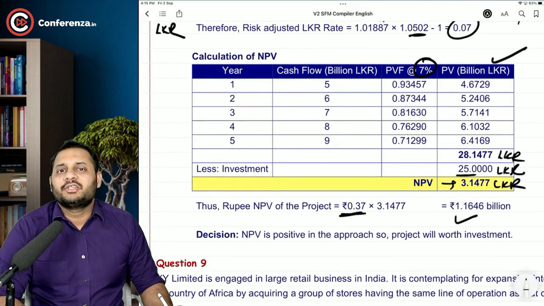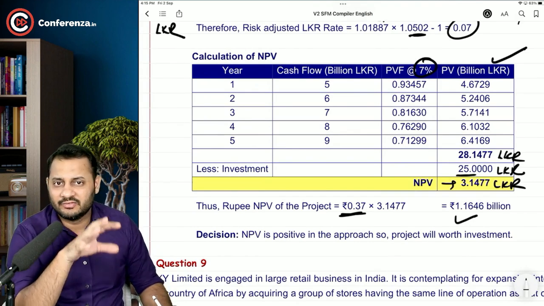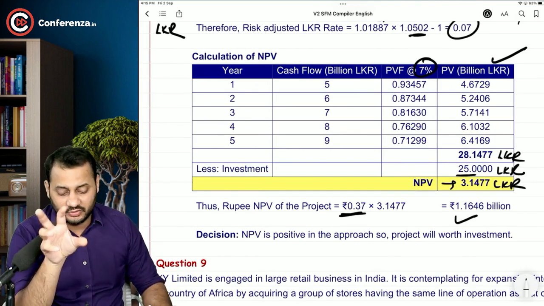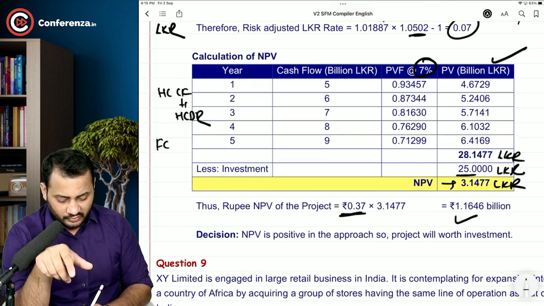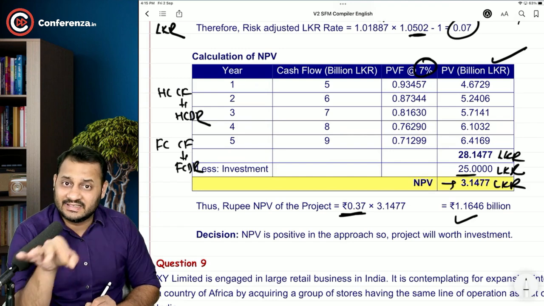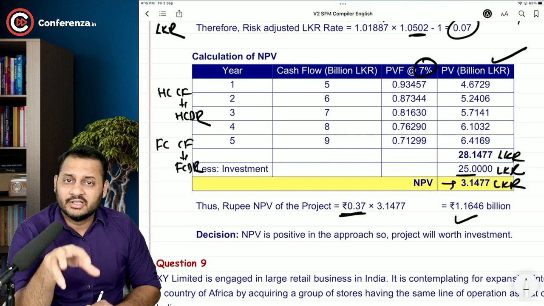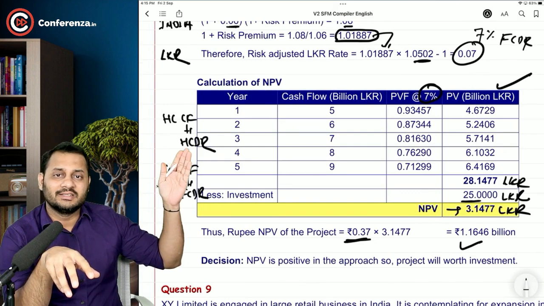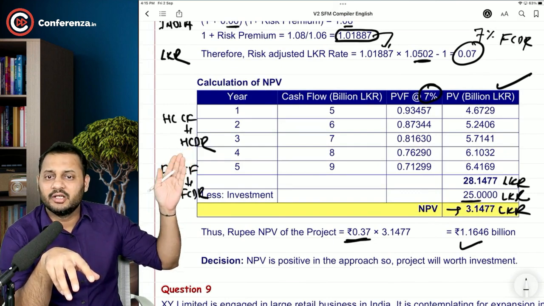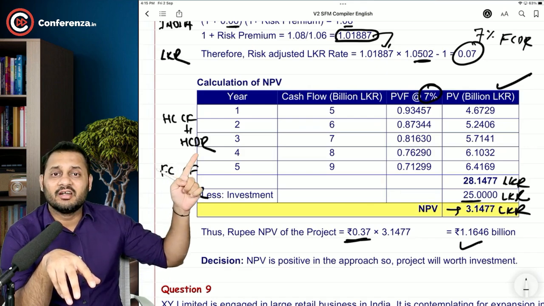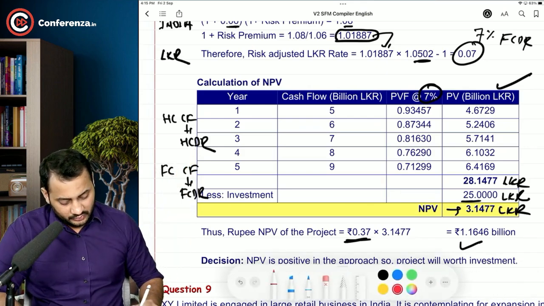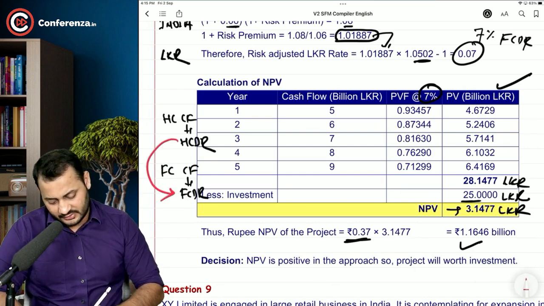One thing you need to make sure, it's very easy to follow the home currency and foreign currency approach, but you need to make sure one thing. Home currency cash flows should be discounted with the home country discount rate. Foreign currency cash flows should be discounted with the foreign country discount rate. That's it. The required return given in the project is normally from the home currency itself, that is the home country discount rate. You will have to calculate the foreign country discount rate by extracting the risk premium from this.